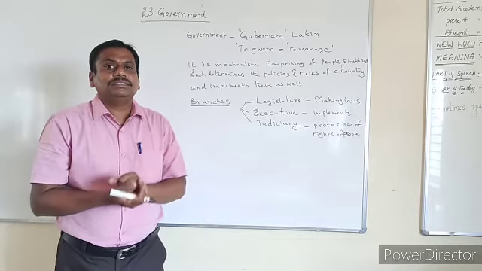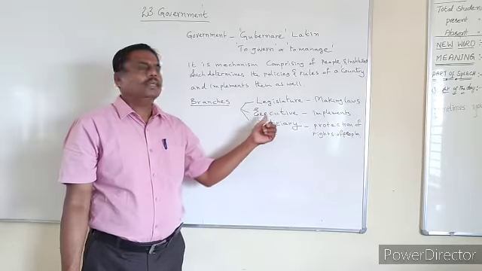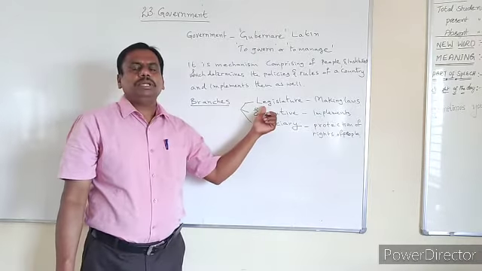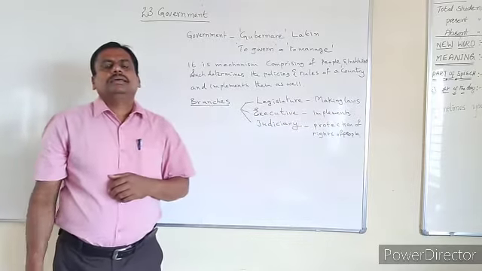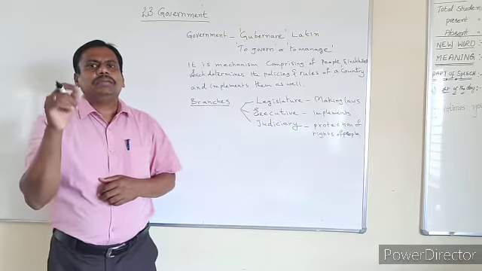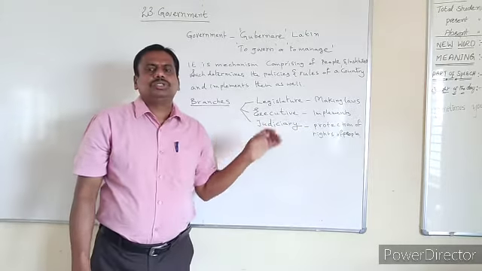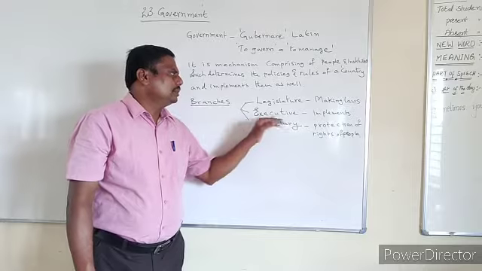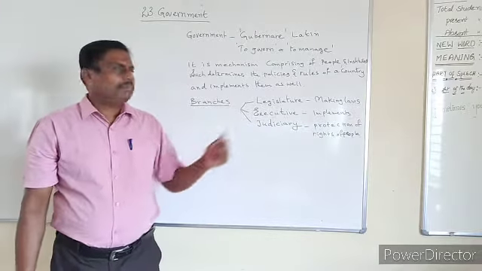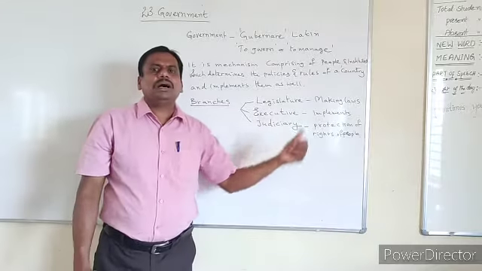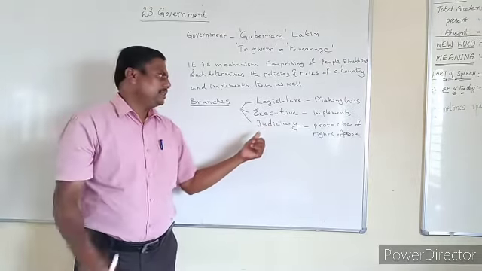What are those organs? What are those branches? Those branches are three here. One is the legislature. The main duty of the legislature is to make laws. The main function of the legislature is making laws for the country. And after making laws, those should be implemented. So that work is carried out by the executive. What is the important function of the executive? The laws which are prepared by the legislature are implemented by the executive.